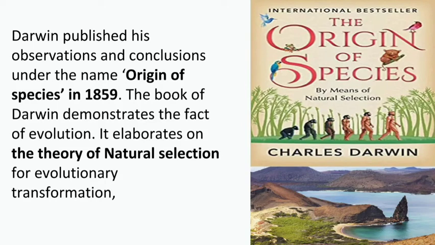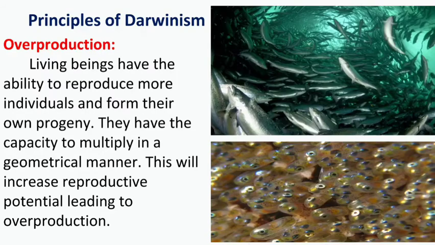The first one is overproduction. Here the living beings have the ability to reproduce more individuals and form their own progeny. That is, all living beings have the ability to produce their young ones. They have the capacity to multiply in a geometrical manner. So the individual can produce as many young ones as it can. This will increase the reproductive potential, leading to overproduction. If an individual is producing more young ones, that will lead to overproduction.